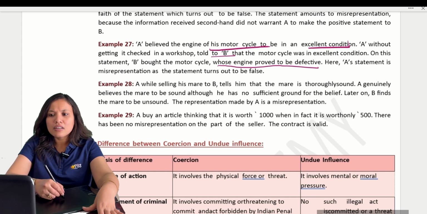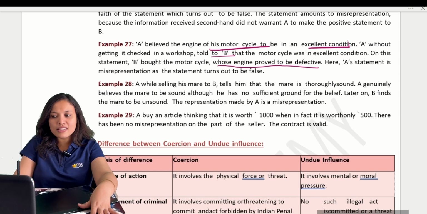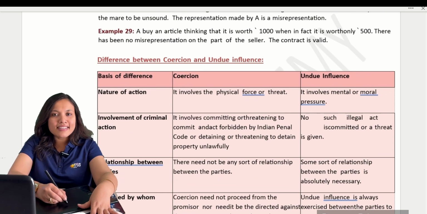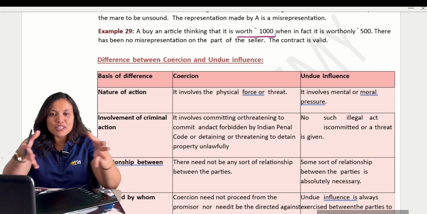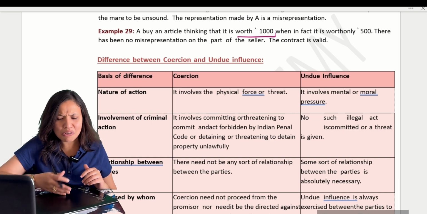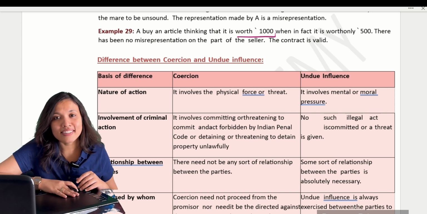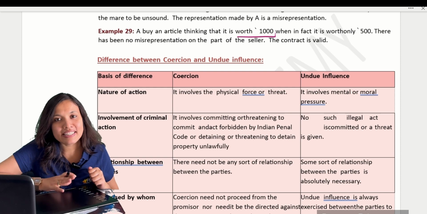Now another example. Tell me whether this amounts to misrepresentation or not. Try to listen to this example carefully. A buys an article thinking it is worth 1000 rupees, when in fact it was worth only 500. Some goods are kept in a showroom. You feel that this product is worth 1000 rupees, so you paid 1000 and got it, but in fact the actual price would have been only 500. Now tell me whether it is misrepresentation or not.